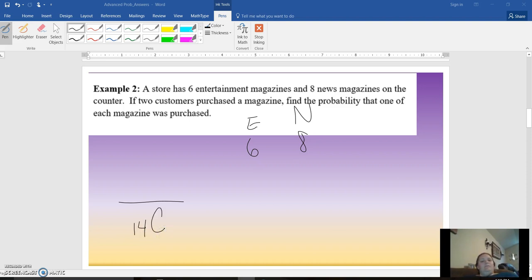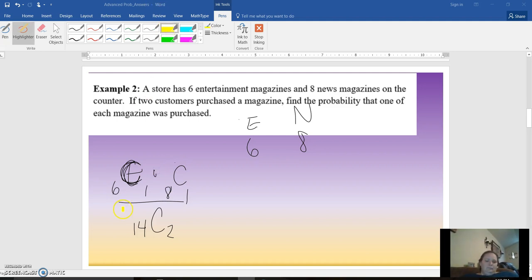The order doesn't matter if somebody purchases a news and then an entertainment, or an entertainment and then a news, so that's why we're going to do combination, and we're picking 2 of them. For the first one, there's 6 choices, and we're picking one of them. Oops, that's a C. I put an E for entertainment. And then for the news, there's 8 choices, and we just want one of them.